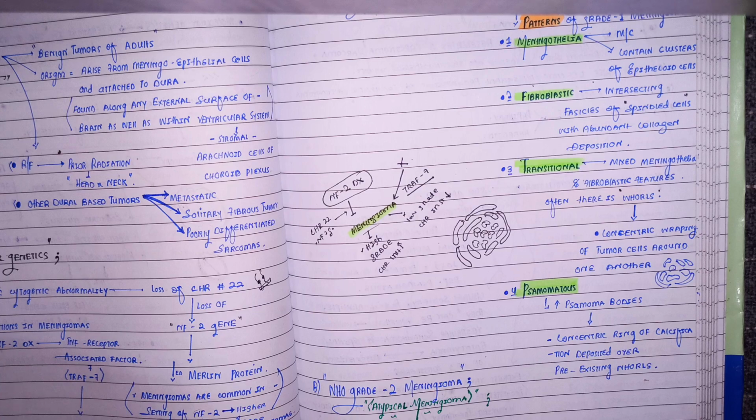of the psammoma bodies, lots of psammoma bodies. Okay, what are the psammoma bodies? These are the concentric rings of the calcification deposited over the pre-existing whorls.